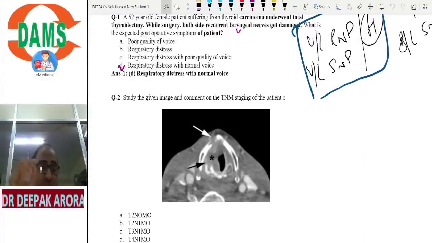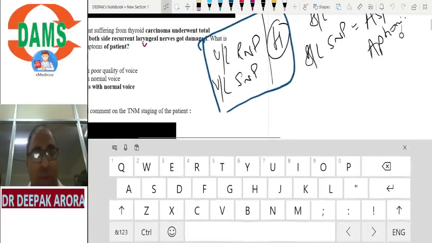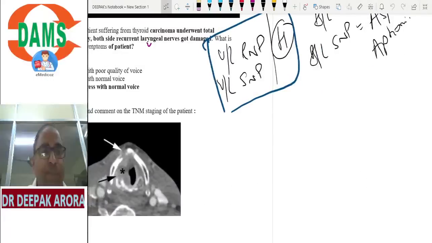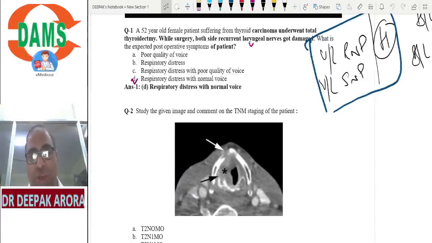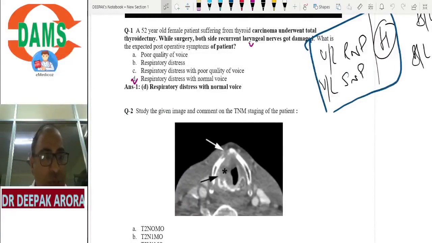Now concentrate. In your INICET, one of the students is asking, why not B? Beta, option B, respiratory distress, but a better answer is coming to you: respiratory distress with normal voice. So I will be going with normal voice in this segment. Options B and D are both true. If they give you multiple choices like A and B, B and C, I will be going for B and D. But if I want to choose one, I'll be going for option D. Done. Is this clear?